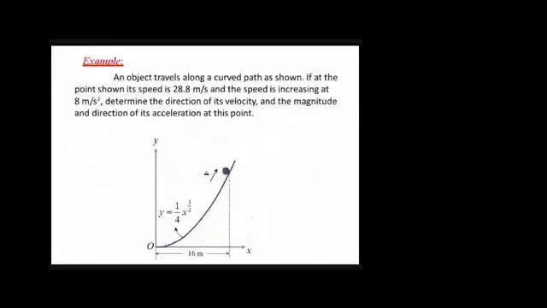Okay, now let's look at an example. An object travels along a curved path, so we are having curvilinear motion as shown over here. This is the curved path. If at the point shown its speed is 28.8 meter per second, and that speed is increasing at 8 meter per second square. Which point? This point. The speed is 28.8 meter per second, so this means the magnitude of velocity is given.